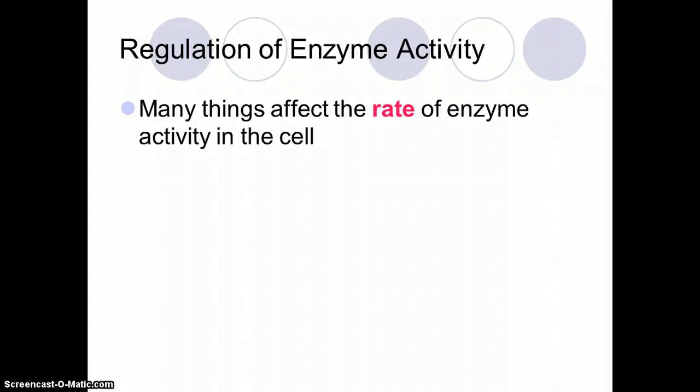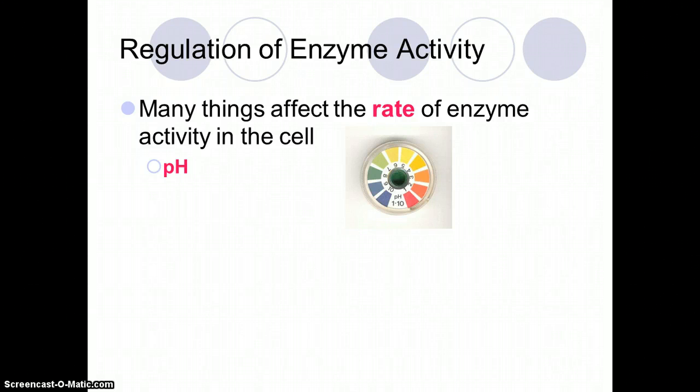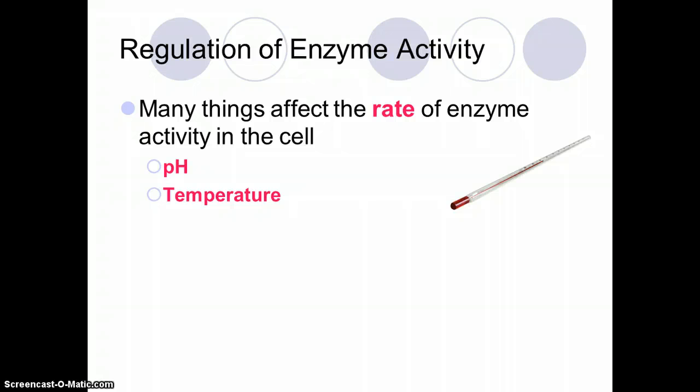Three things can affect how fast enzymes work in cells. Chemical reactions only happen at certain small ranges of pH values. That's why buffers are so important in cells. Temperature can also affect how fast enzymes work by denaturing the enzyme or changing its shape just enough so that the substrate doesn't fit into the active site.